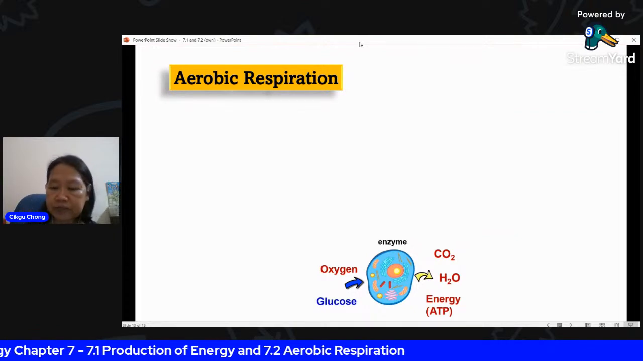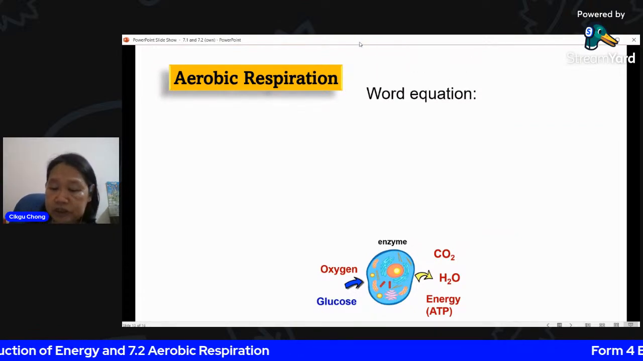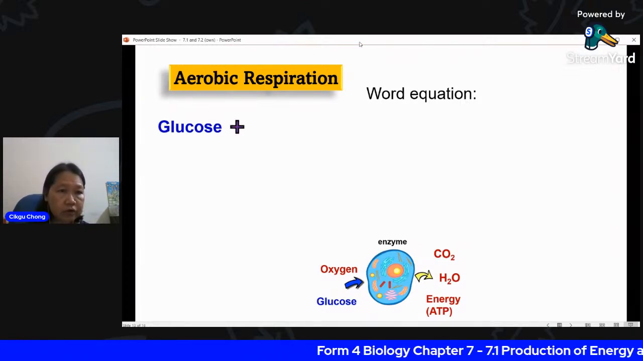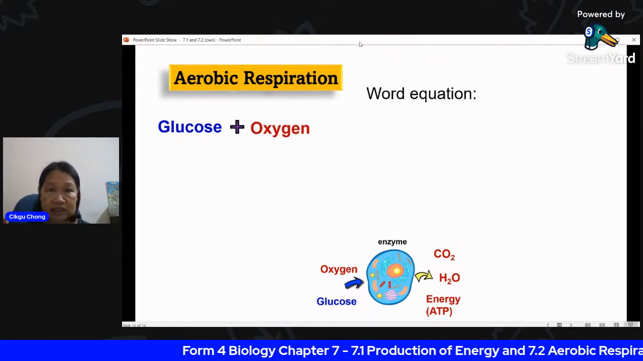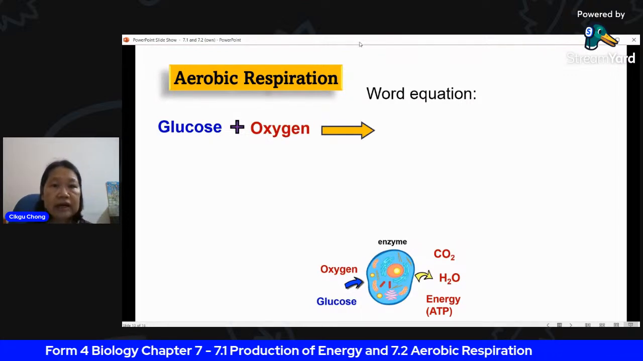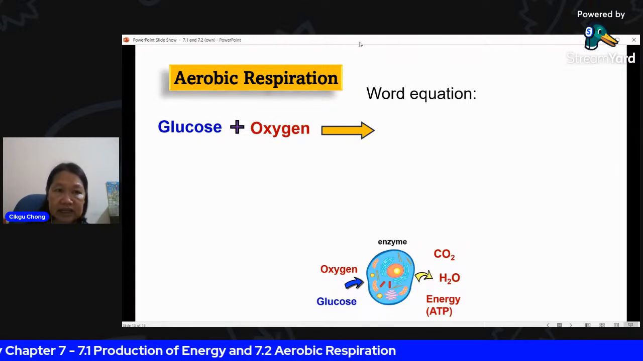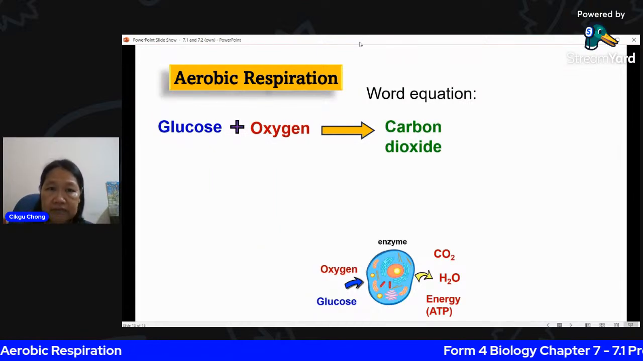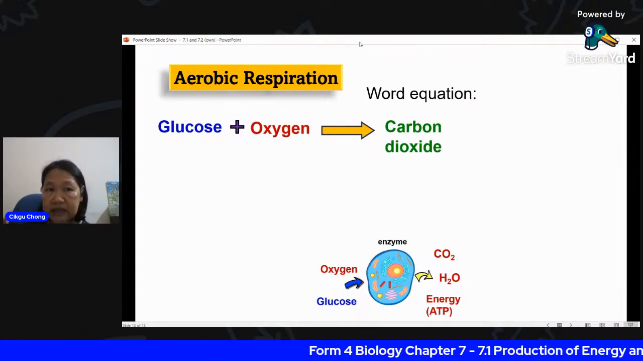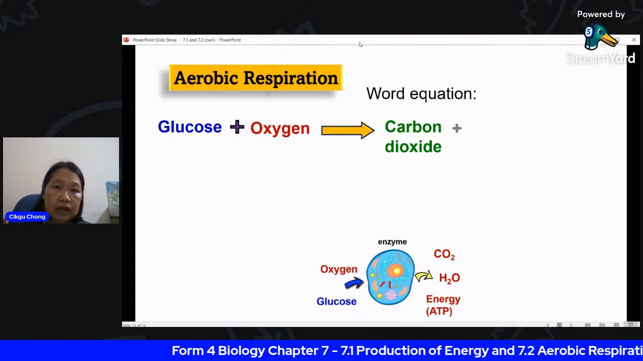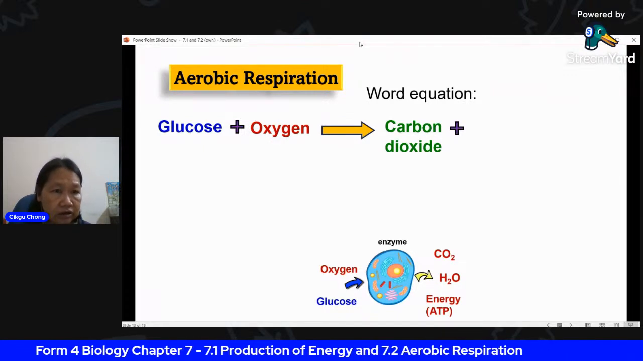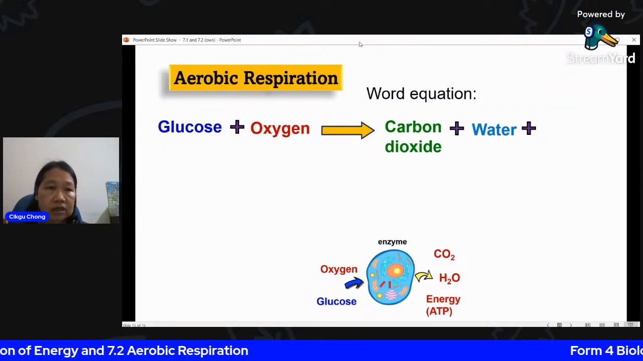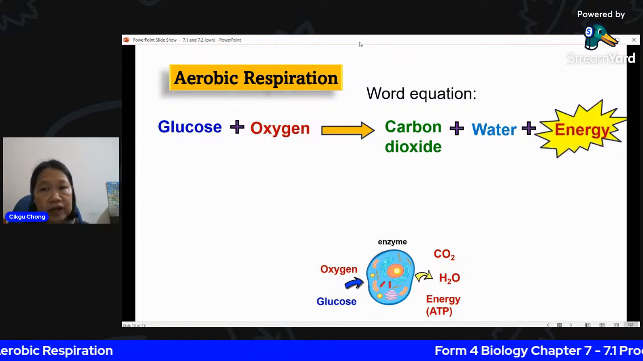Okay, now summary. How do you write a word equation for aerobic respiration? Your substrate is glucose. Don't forget you have to oxidize this glucose with oxygen. Oxygen oxidizes the glucose. What's on the left-hand side is the reagent, what is on the right-hand side of the arrow is the product. You have carbon dioxide, because glucose has carbon inside there, plus oxygen, you get CO2. And glucose also has hydrogen. Hydrogen plus oxygen, you get water. And also energy is released from the molecules, the pyruvate, so you get energy release.